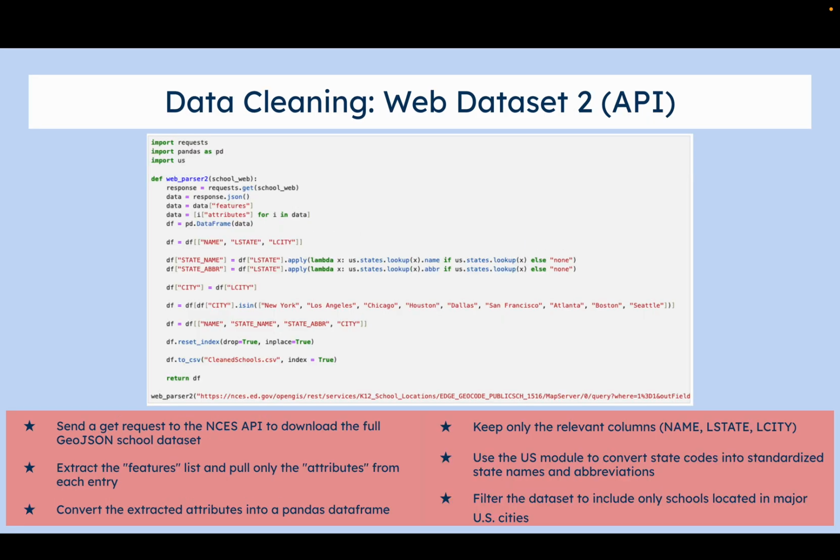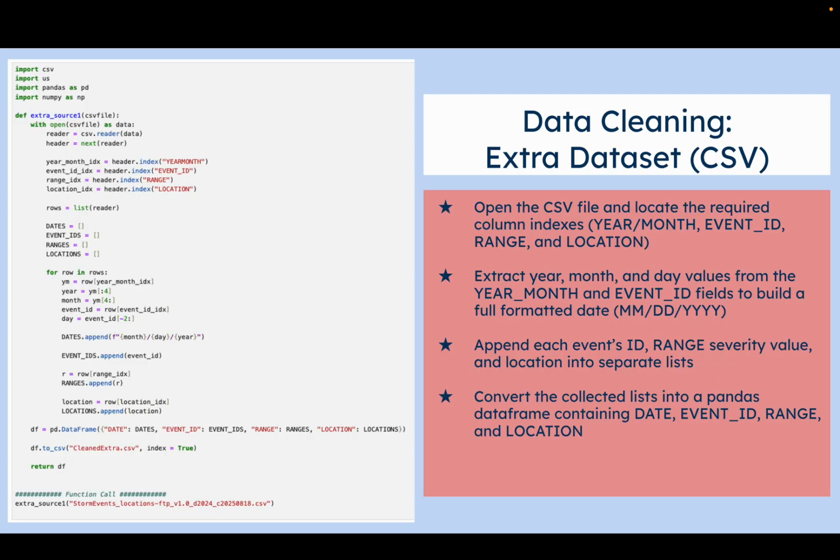For my third data set, I have an API. I used the GET request to grab the API and I extracted the features and attributes from that API. I converted the extracted attributes to a pandas data frame to make it easier to work with, keeping only the relevant columns that I needed. Using the US module, I also standardized those state names and I filtered the dataset to include only schools located in major US cities just for cleaning purposes.